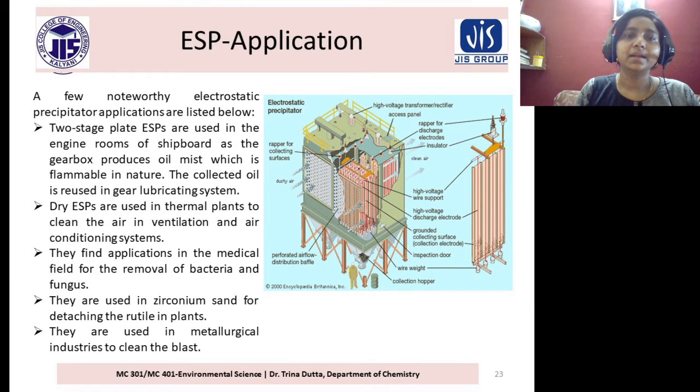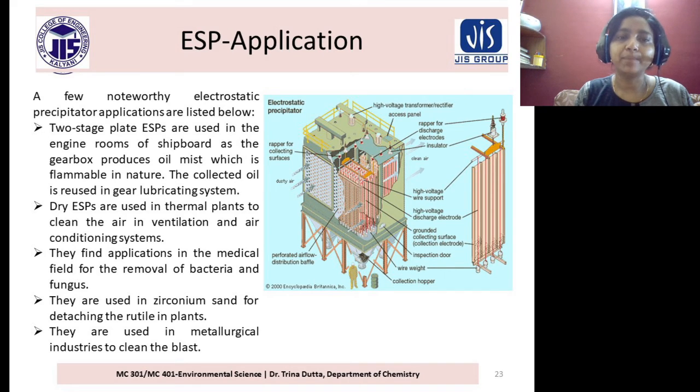So there is a broad area of applications. Two-stage plate ESPs are used in the engine rooms or shipboard, as the gearbox produces oil mist which is flammable in nature. The collected oil is reused in the gear lubricating system. Dry ESPs are used in thermal plants to clean the air in ventilation and air controlling systems.